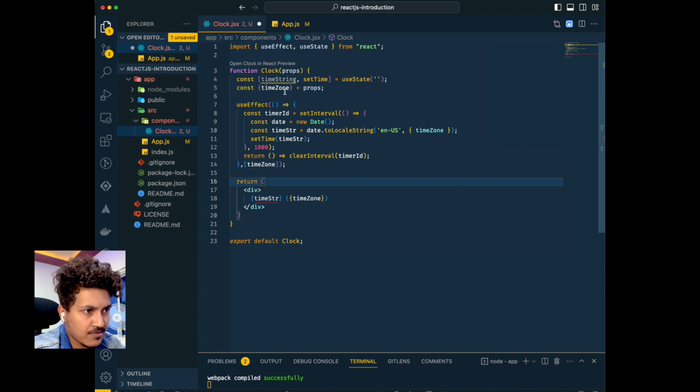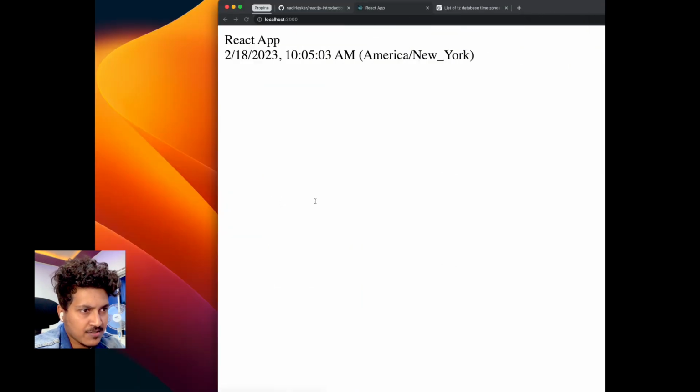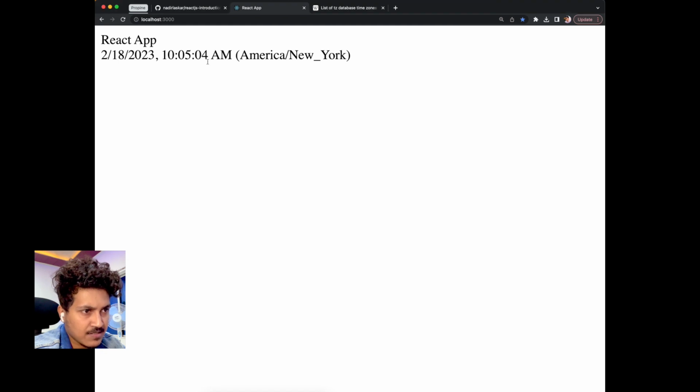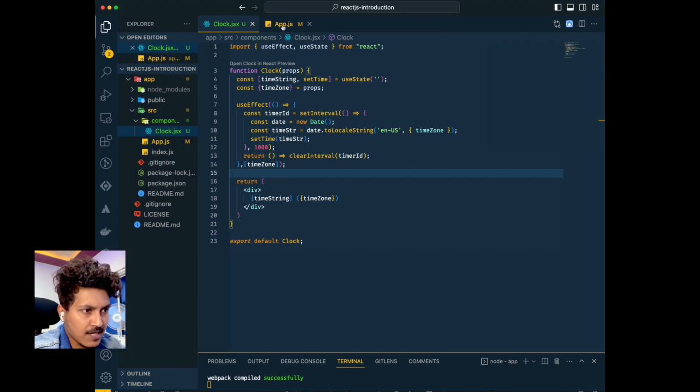And now here, instead of timeStr, we're going to use timeString, right? So this is how we are updating our state timeString from our useEffect, which is running an interval every second and updating the time string using the setter. And we're clearing the timer when we're unmounting this component, right? So now we go back to our application. You can see that this is updating, and the time zone is America/New_York for now, because we are passing America/New_York in our app.js.